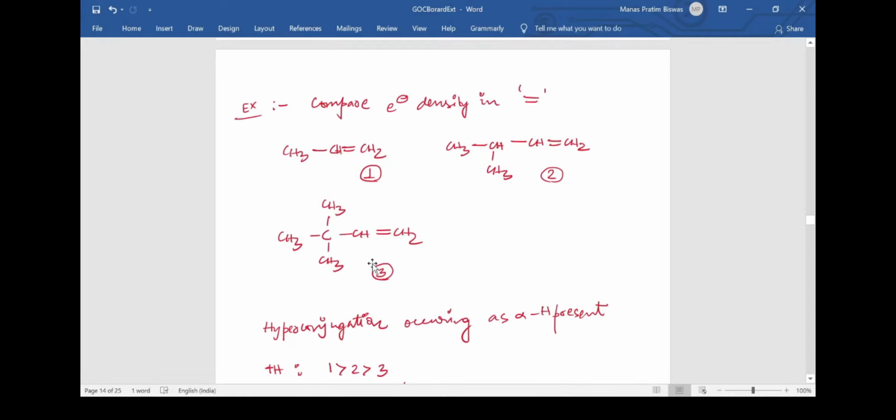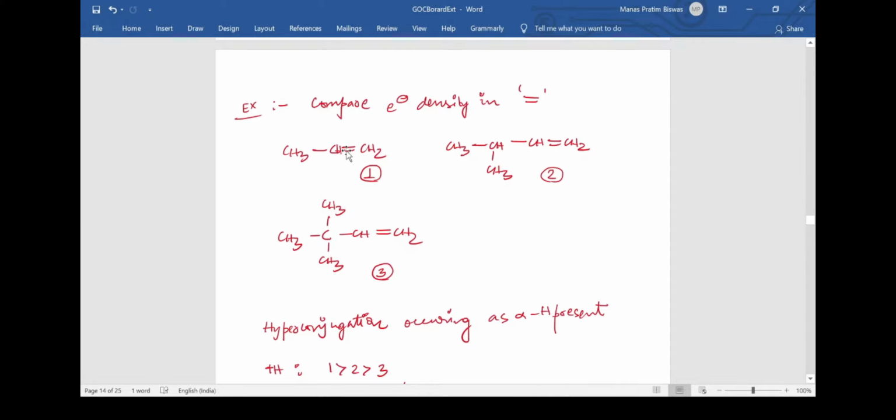Now what we were asked initially is to compare the electron density present in the double bonds. Now we can understand that if hyperconjugation is taking place, these hydrogens will break off and a double bond will form between these two carbons, and this double bond will break and the pi bond will shift over to this carbon. The same thing will happen for this molecule also, a double bond will generate between these two carbons, and this double bond will break and the electron will come over this carbon. So we can say more the hyperconjugation is happening, less this electron cloud is present.